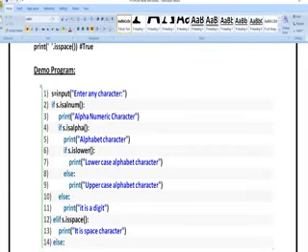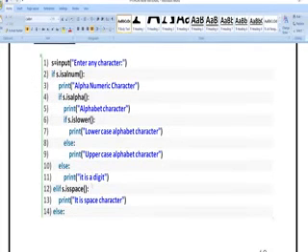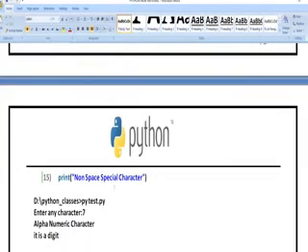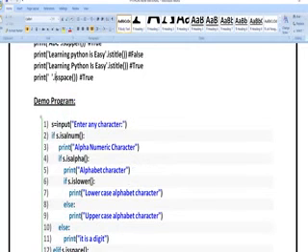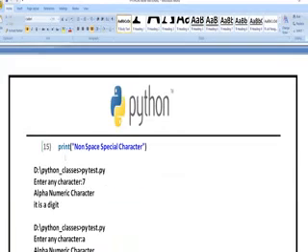Next, if you are entering a small letter, I am going to get lowercase. If I am entering a capital letter, I am going to get uppercase. If I am entering a digit, I am going to get digit. If I am giving a space, it is a space character. If I am not giving any spaces, I am going to get non-space character. Here I am using an if-elif condition and writing the program.